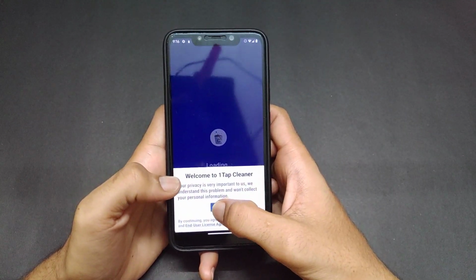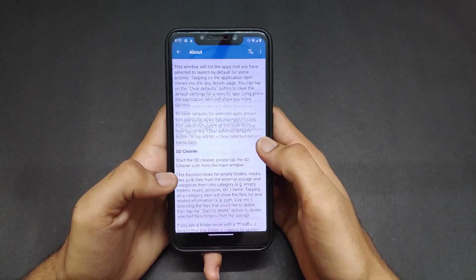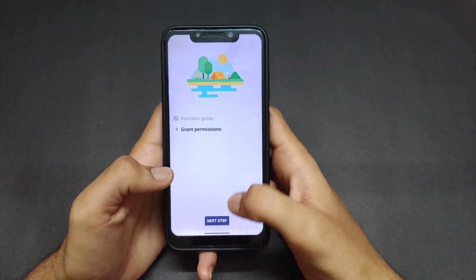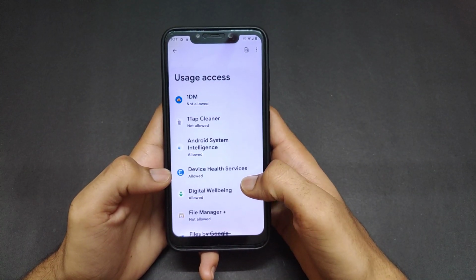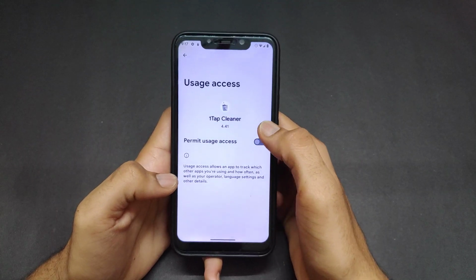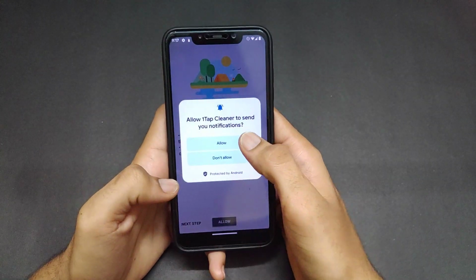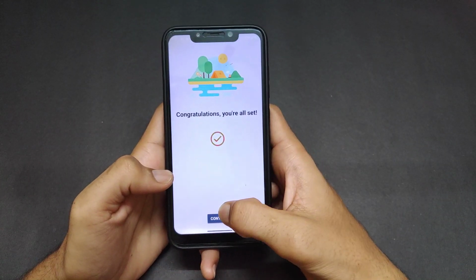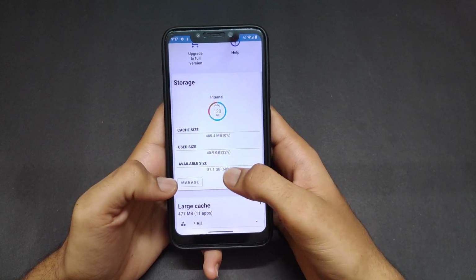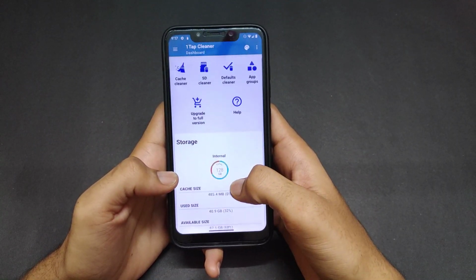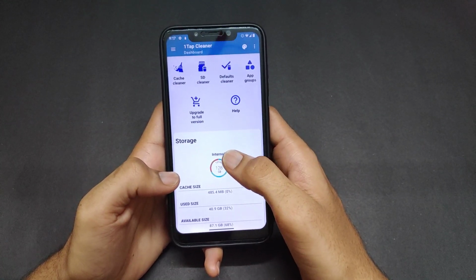It will ask for some permissions. Allow all the permissions. Okay, and this is the description. Just go back. Next step, grant permission, and in the usage area allow access and allow. You have to allow the notifications and then continue. And now the app has calculated the cache data and the storage of your device.